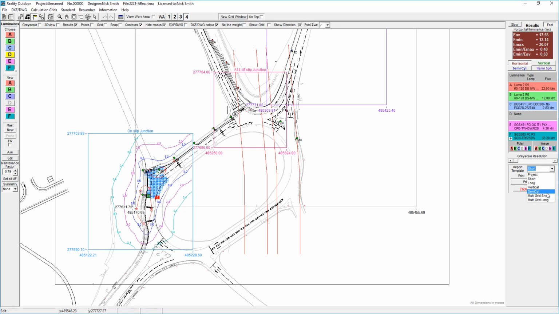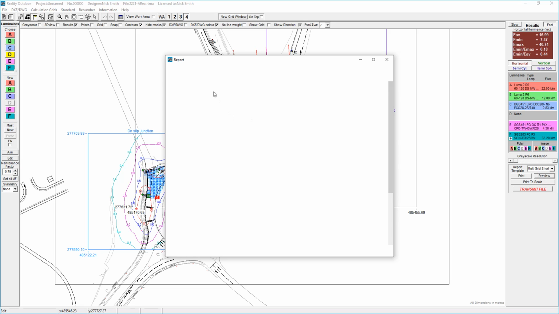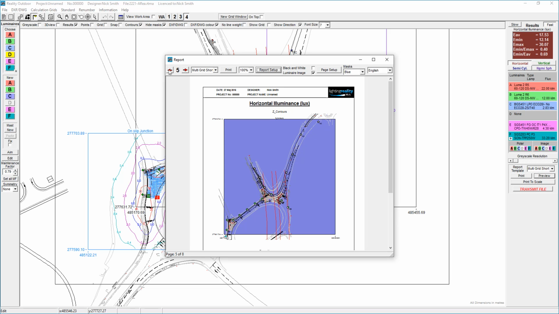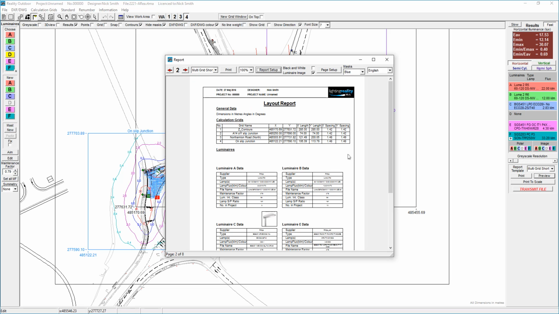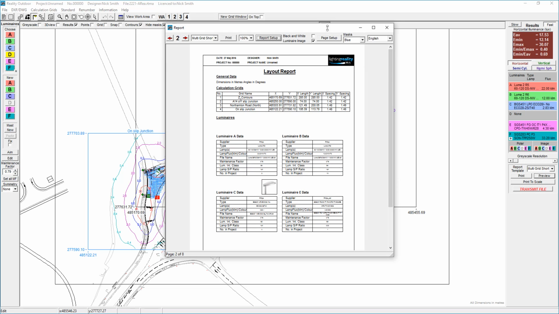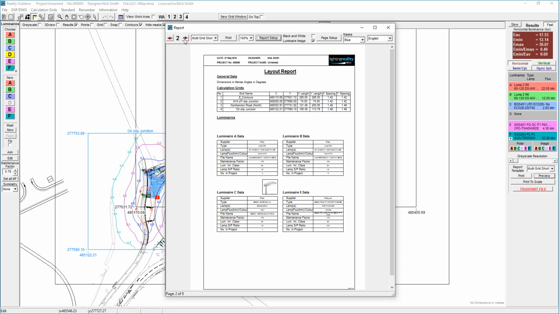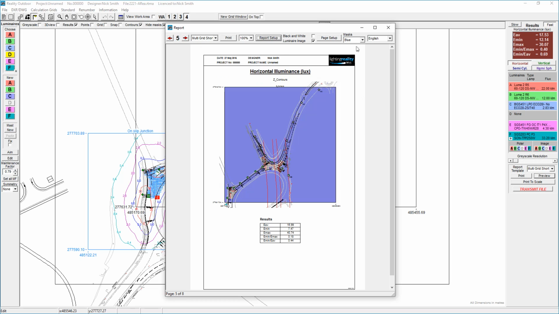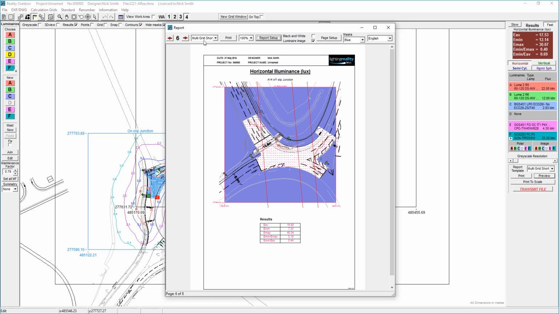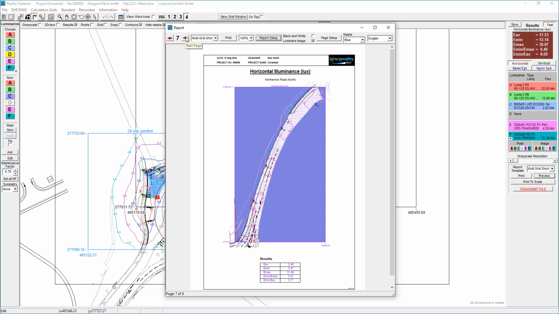The obvious way to do it is to use one of the templates that's built into Lighting Reality, multi-grid short, which will give you a title page, and so we get the title page, we get the layout page here, which talks about grids, which shows you the luminaires that are involved in the design, and so on and so forth, and the X and Y coordinates for all the columns, and then we get 1 page per report, which is normally adequate for most design processes.